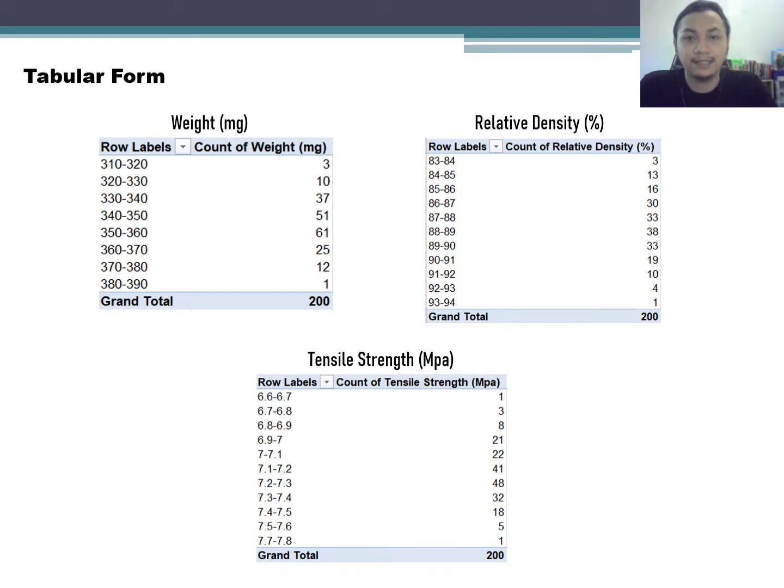The next one is tabular form. I have summarized the data of the weight, relative density, and the tensile strength. For the weight, as we can see, the highest count of weight is 61, which is at interval 350 until 316. Then we move to the relative density, where the highest count is 38, at interval 88 until 89. And lastly, for the tensile strength, at interval between 7.2 and 7.3, the count of the tensile is the highest at 48.